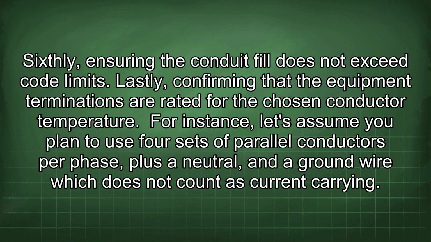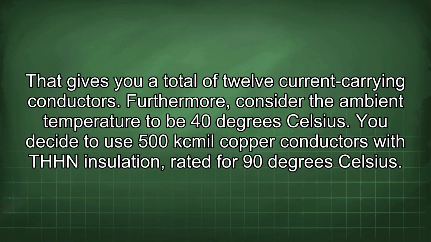For instance, let's assume you plan to use 4 sets of parallel conductors per phase, plus a neutral, and a ground wire which does not count as current carrying. That gives you a total of 12 current carrying conductors. Furthermore, consider the ambient temperature to be 40 degrees Celsius. You decide to use 500 kcmil copper conductors with THHN insulation rated for 90 degrees Celsius.